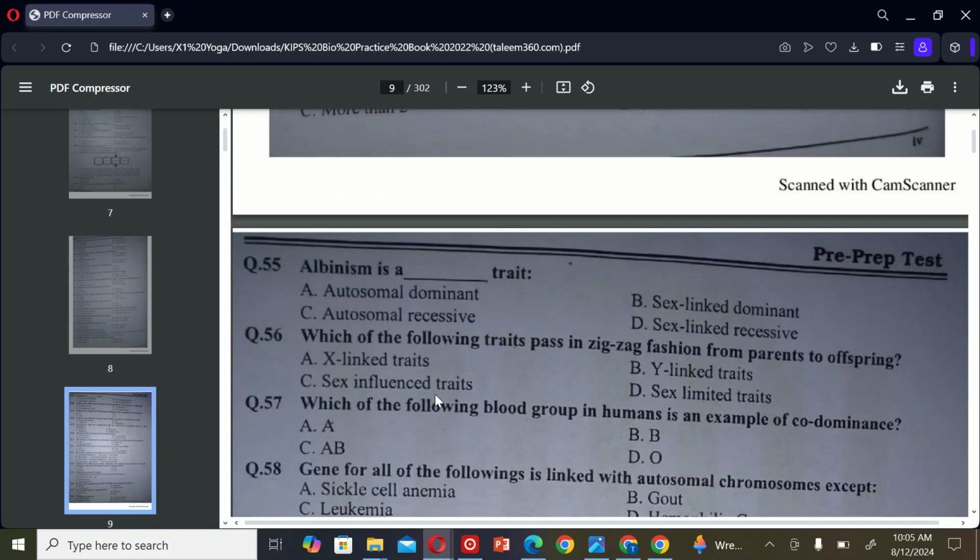The next MCQ is: albinism is a dash trait. A. Autosomal dominant, B. Sex-linked dominant, C. Autosomal recessive, and D. Sex-linked recessive. So the correct option is C. Autosomal recessive.